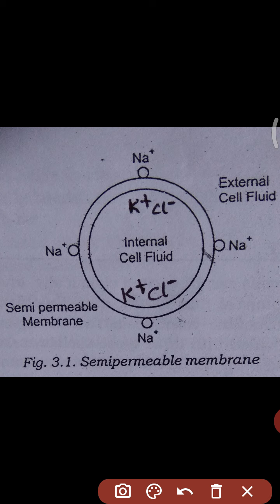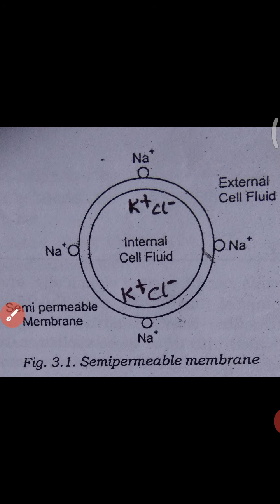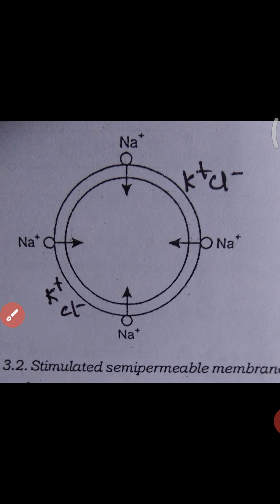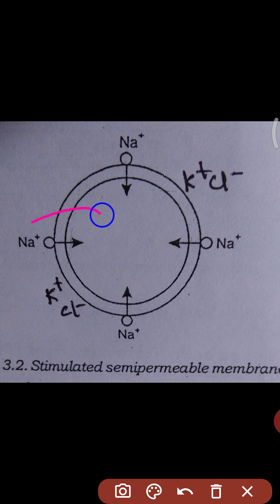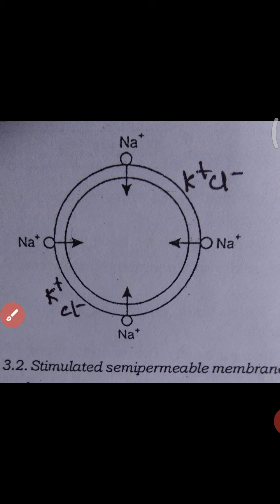So after applying the external excitation, force or pressure, all these Na plus ions enter inside of the cell membrane. More positive charge exists inside of the cell membrane, and more negative charge is present outside of the cell membrane. Now this is your basic cell membrane potential.